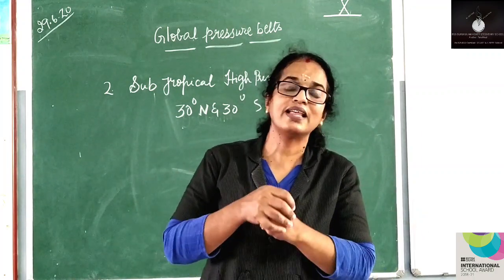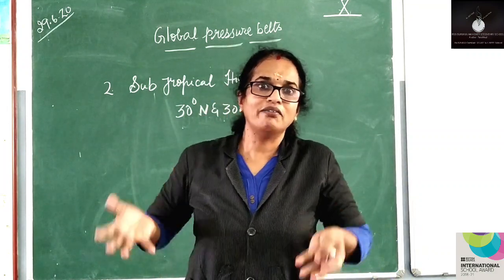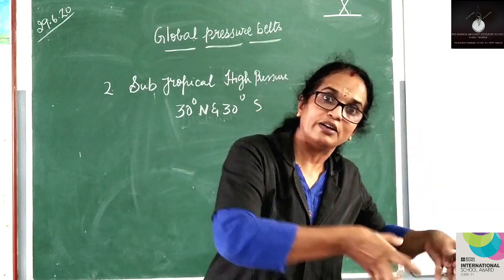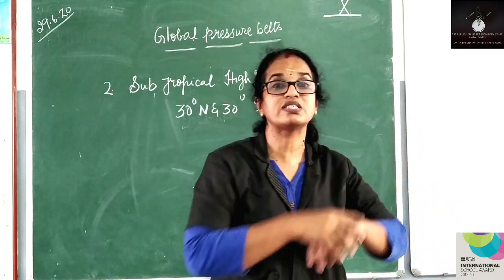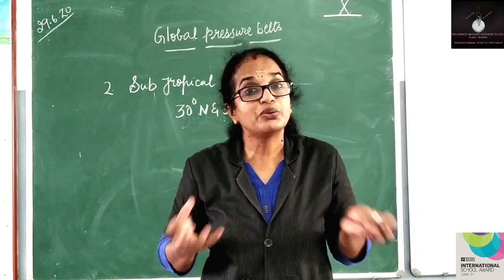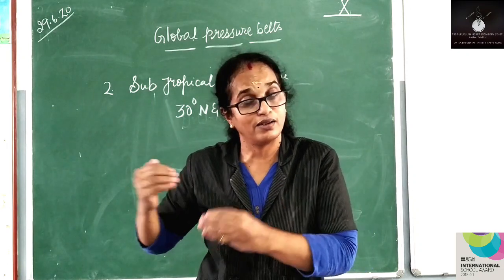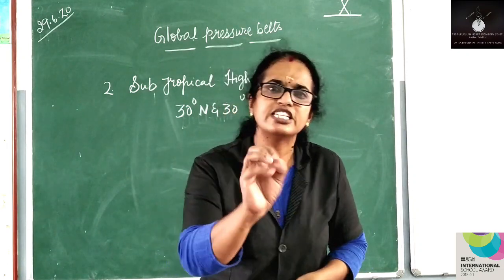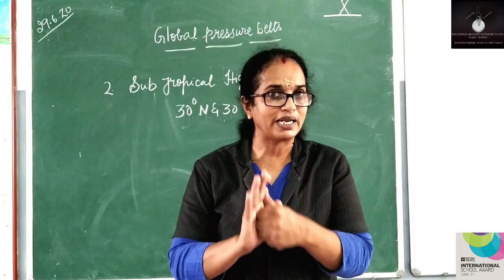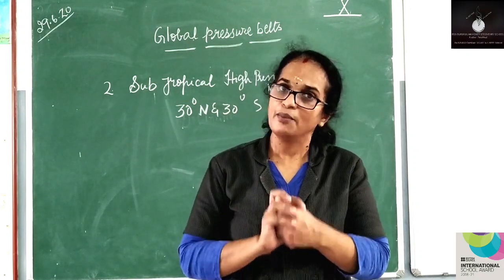ഈ സോണിൽ എത്തുന്ന സമയത്ത് അവർ ഈ കുതിരകളെ എടുത്ത് they used to drop these horses into the ocean. Why? What is the reason? To reduce the weight of the ship. That is to make their journey a little more comfortable. അതാണ് പറഞ്ഞത്. This zone is also called Horse latitude എന്നാണ് പറയപ്പെടുന്നത്.